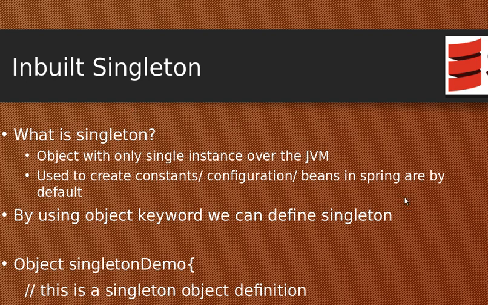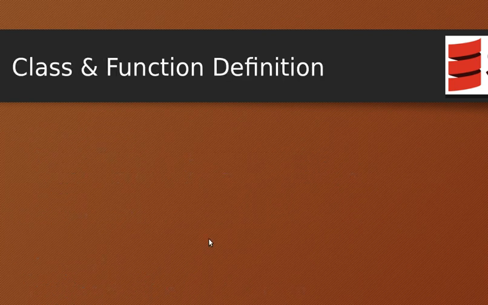Or in terms of Spring, you have this default scope of bean, which is also a singleton, that you can create by using these singleton objects. By using the object keyword, we can define a singleton. Whatever we saw in our last code example, we just declared an object and the object name, and whatever we define inside becomes the definition of that particular object. So this is the inbuilt singleton support we have in Scala.